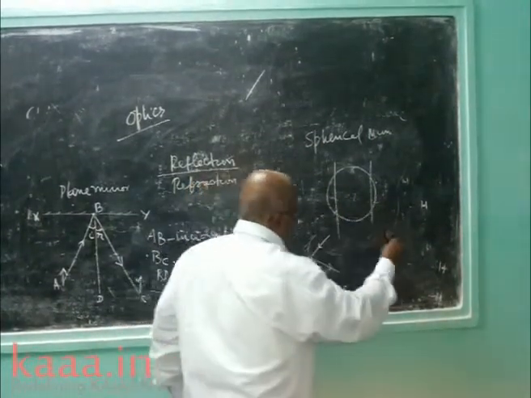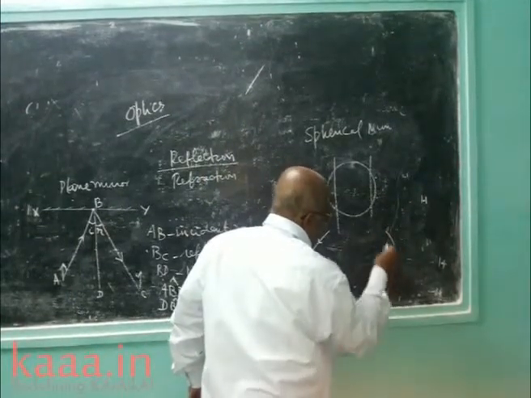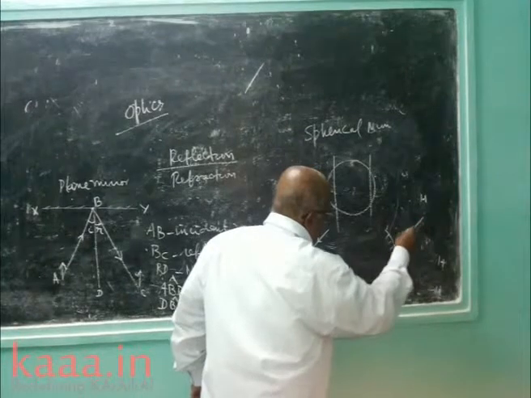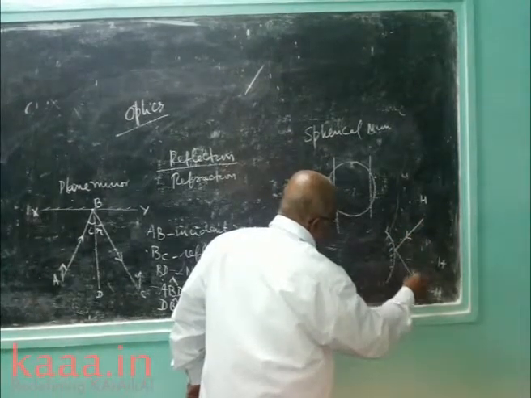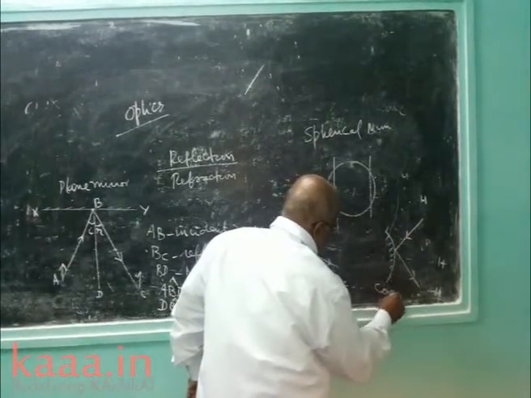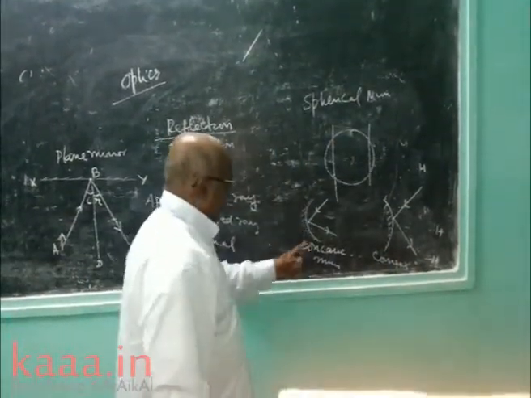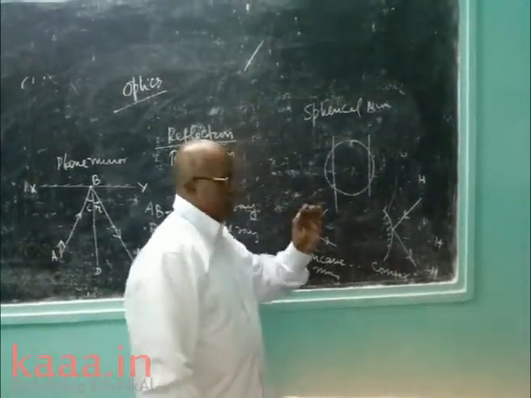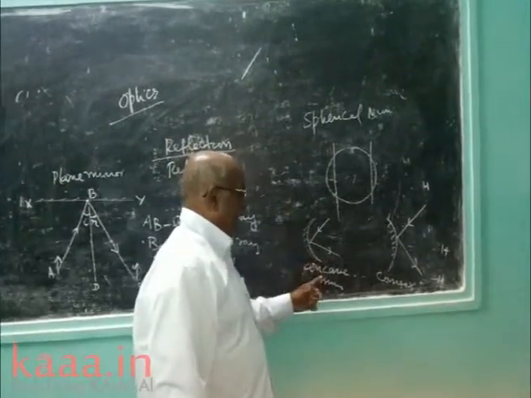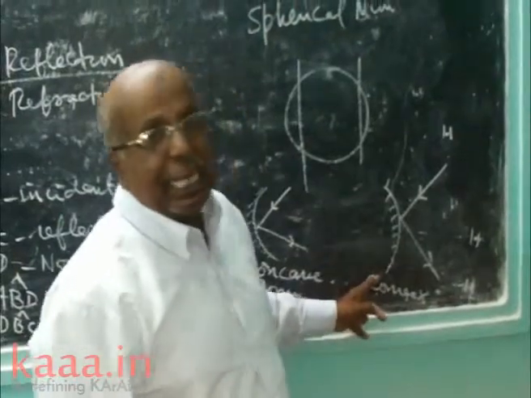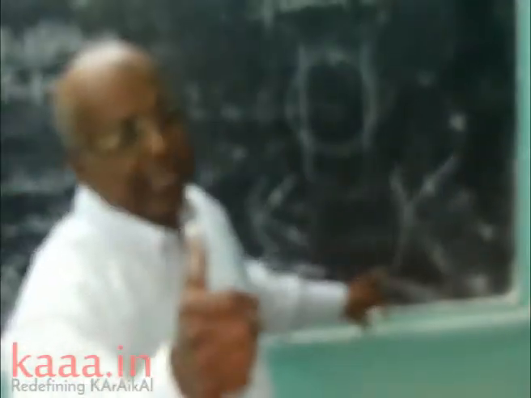Now you take this part. The ray gets reflected like this. It is called a convex mirror. Reflection at the cave, hollow surface, is a concave mirror. Reflection at the bulging side is called a convex mirror.